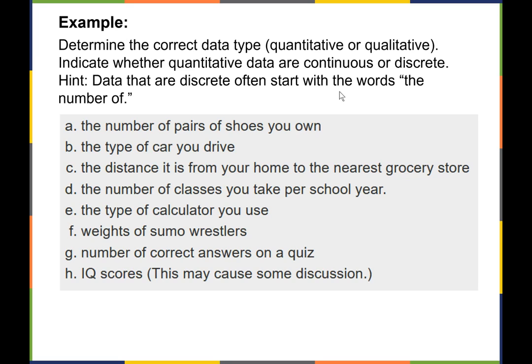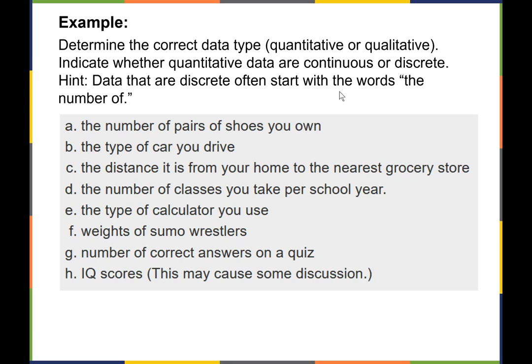The distance from your home to the nearest grocery store, well, that's going to be a number. So it's quantitative. And it could be really any number depending on your accuracy of measurement. So quantitative, continuous. The number of classes you take a school year, quantitative, discrete. Again, you're going to count those. The type of calculator you use, that's going to be like Casio or TI, so that's qualitative.